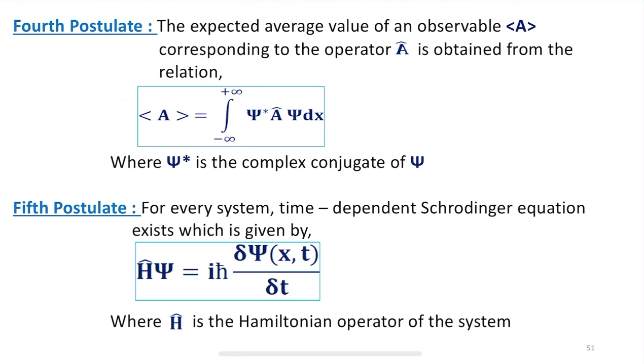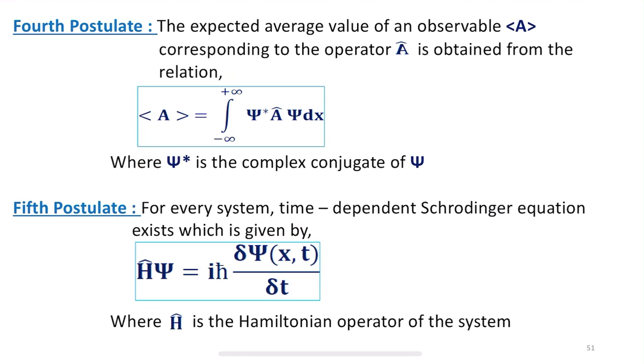So, always the expected average value of an observable A corresponding to the operator A cap is obtained from this mathematical equation.